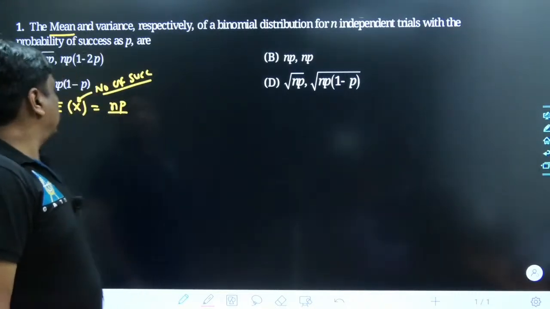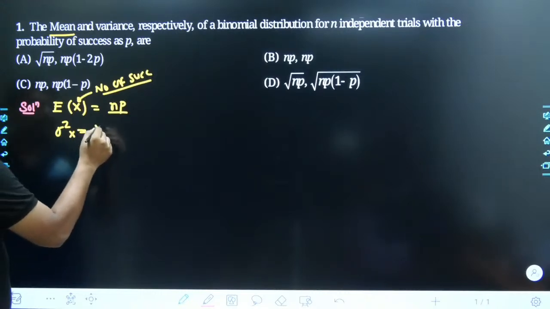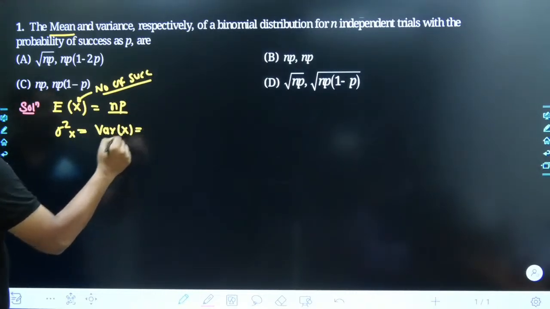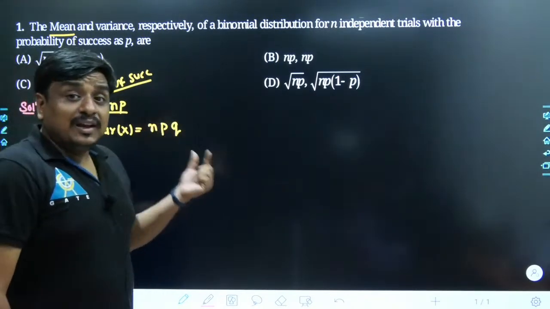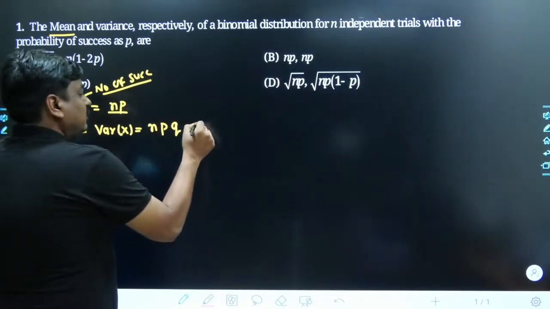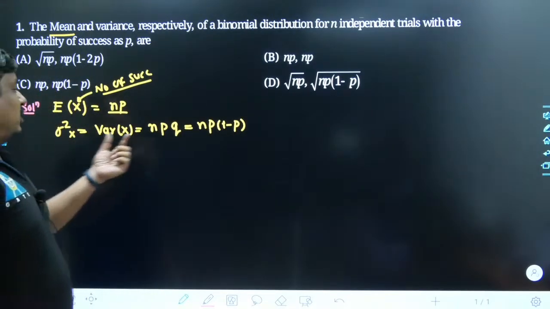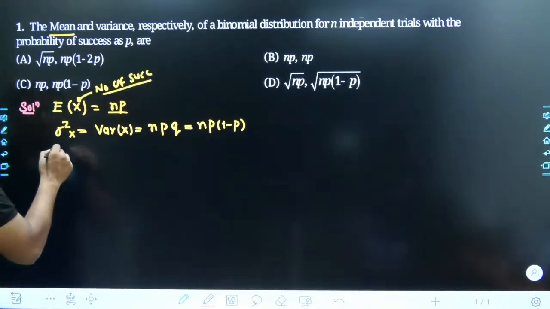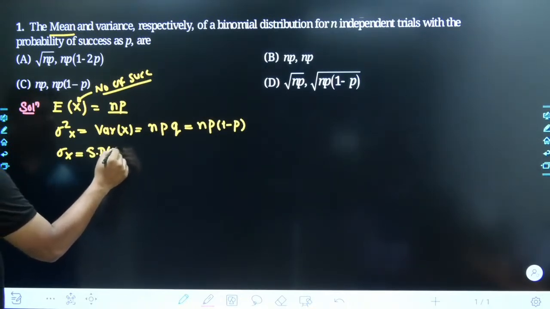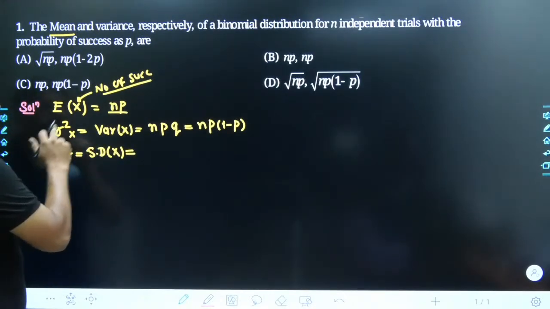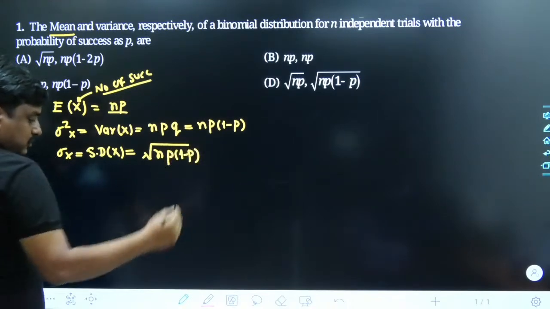Similarly, the variance of the random variable, which is sigma square of x, can also be written as Variance(x), and it is np into q. What is q over here? The q is nothing but the failure probability in each individual trial. Obviously, the failure probability can be connected with the success probability at any moment, so sigma square comes to be np(1 minus p). From here, we get sigma of x, which stands for the standard deviation of the random variable x. Obviously the square root would come to the right hand side, and the result we get is simply root over np(1 minus p).